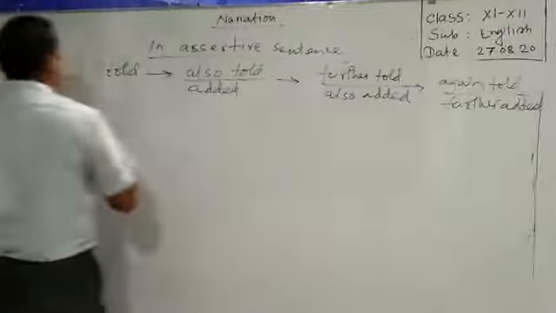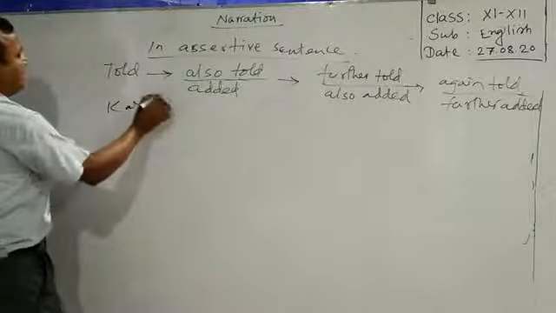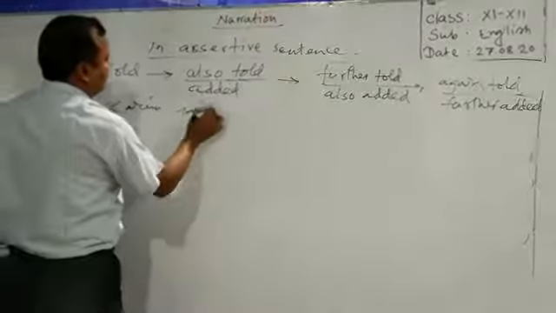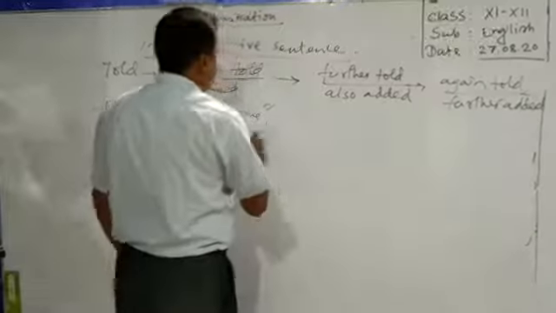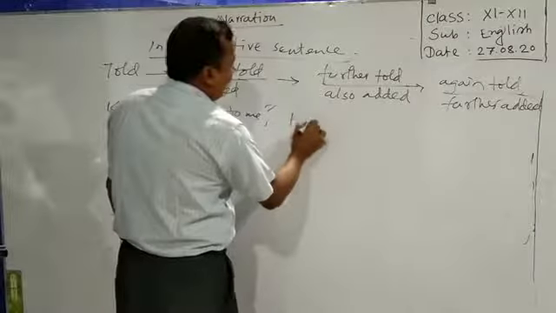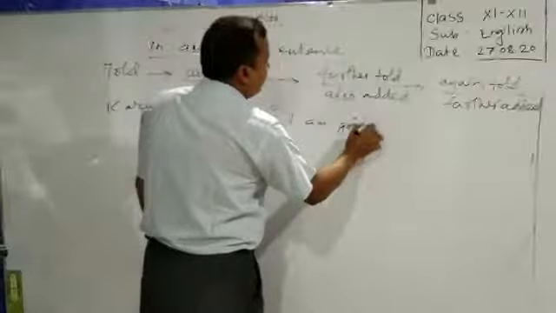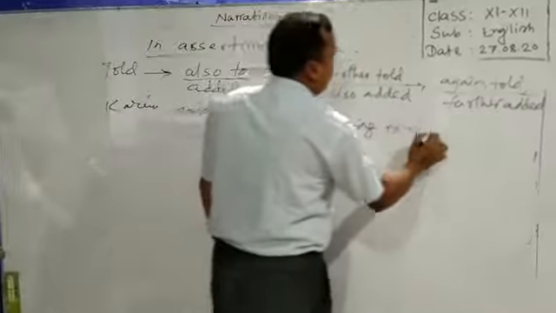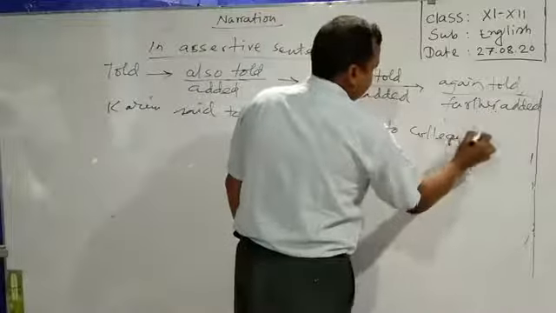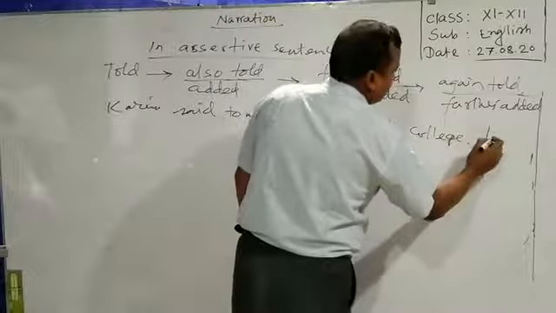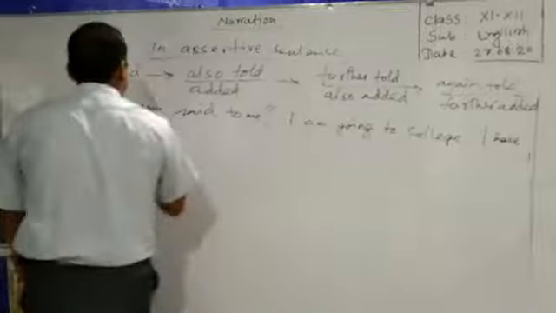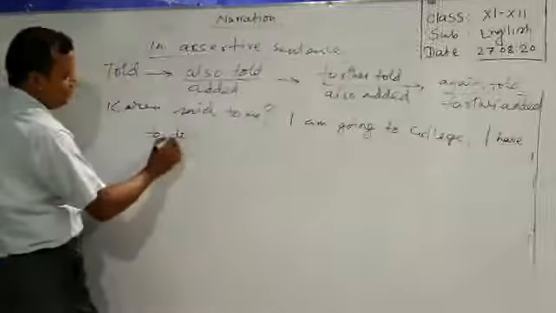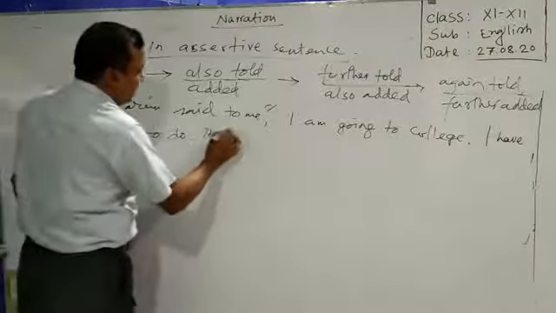Suppose Karim said to me, I am going to college. I have to do the English class.